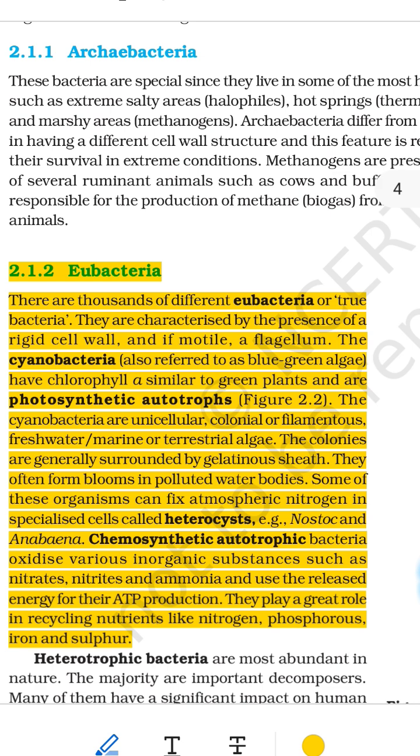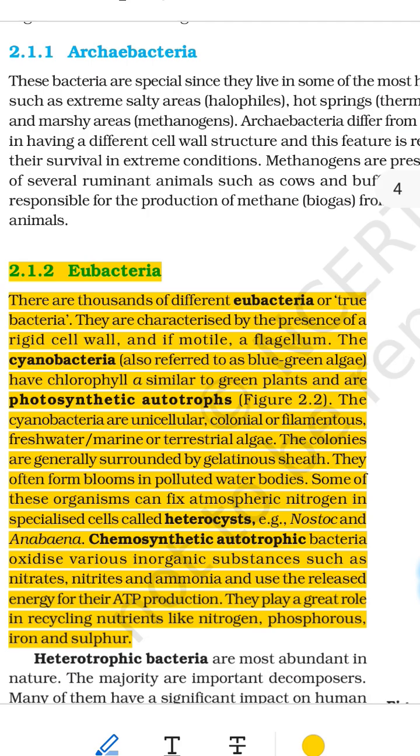Here is a great, deeply detailed, and very simple summary of the full explanation on eubacteria, especially the kinds like cyanobacteria and chemosynthetic bacteria, written step by step like teaching a beginner or child. Summary of eubacteria, true bacteria in deep detail and simple language.